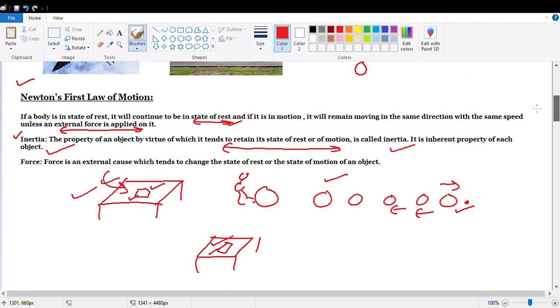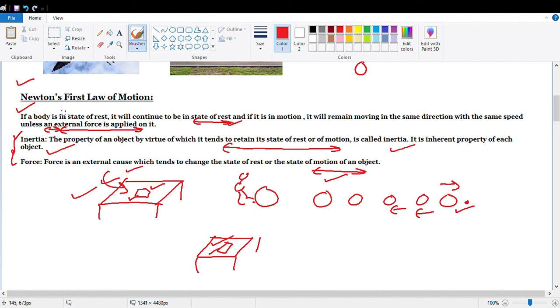Then the second thing was an external force. This external force was defined as an external cause which tends to change the state of rest or the state of motion of an object. So an external cause, that is force, is required which will either try to stop the motion or will provide the motion. So these two things were concluded by Newton, and that is called Newton's first law.